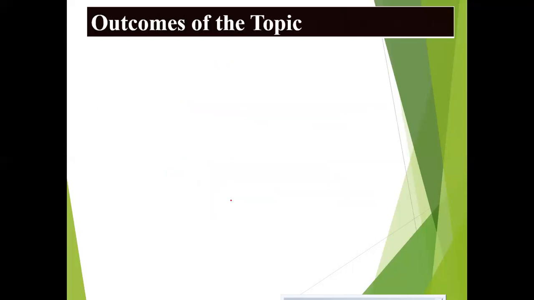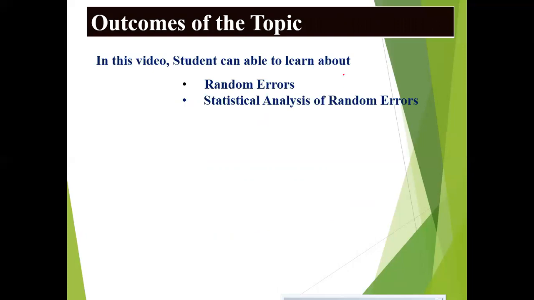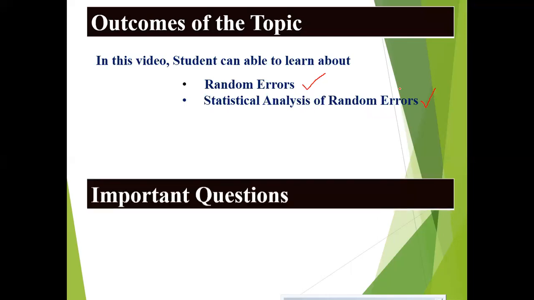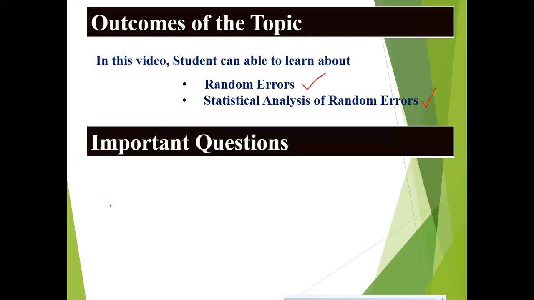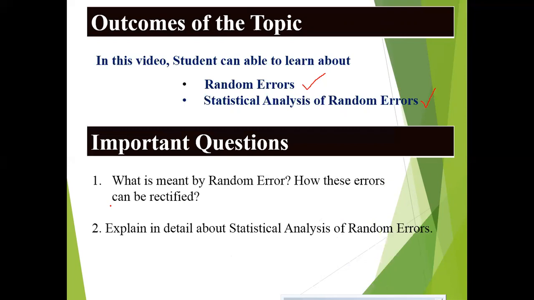Now, what are the outcomes of this topic? In this video, students can learn about random errors and the statistical analysis of random errors. What are the important questions? First one, what is meant by random error? How can these errors be rectified? And second one, explain in detail about the statistical analysis of random errors.